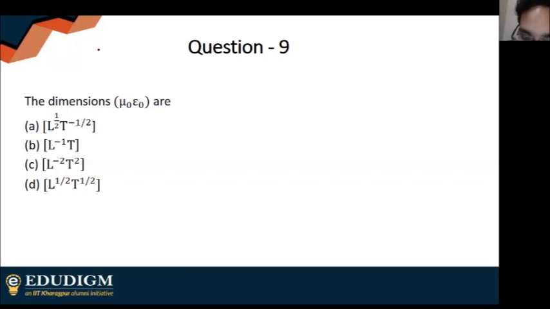Shreya Sarkar is saying A. Kamana Yasmin is saying C. Isha Paul is saying C. Sudeshna Ghosh is saying A. Sita Das is also saying A. Anuradha Mandi is saying C. So there seems to be a bit of confusion between A and C. Any more answers before I show the option?